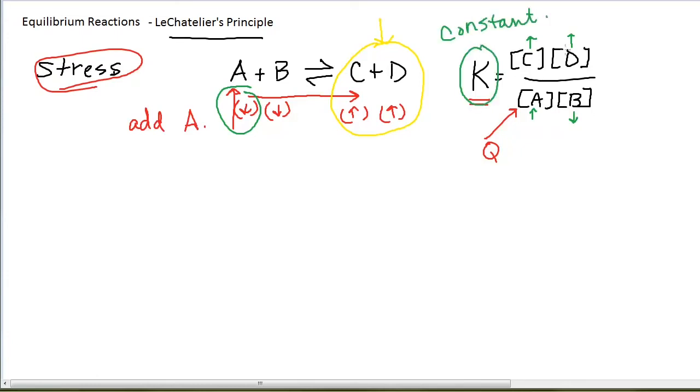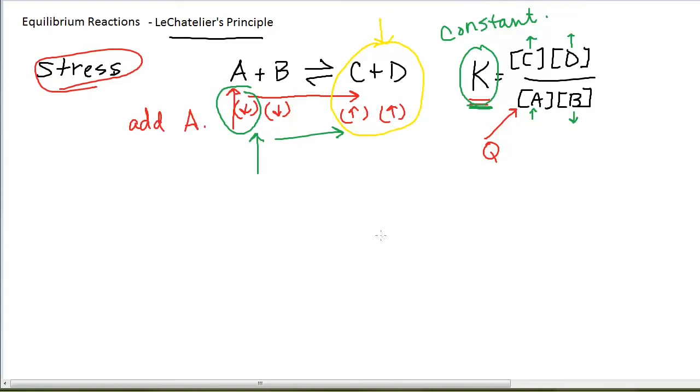So if I recalculated this ratio using the new equilibrium values, I would indeed find exactly the same value of K. Now the bottom line is if you add a reactant, the reaction shifts to the right to use up some of what you added so that the equilibrium constant remains constant.